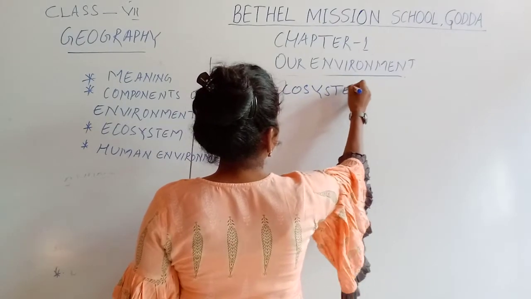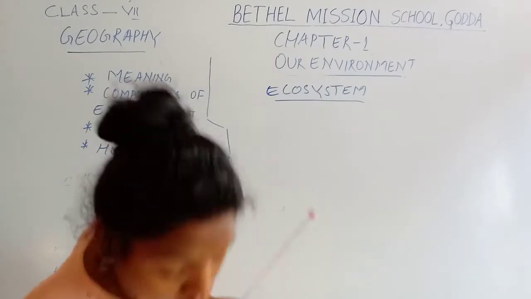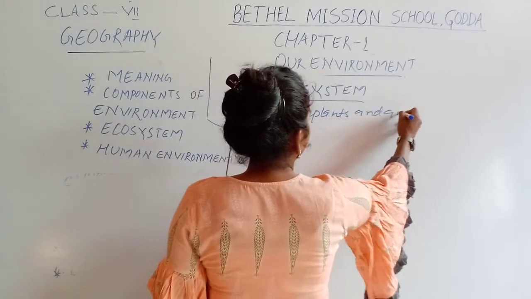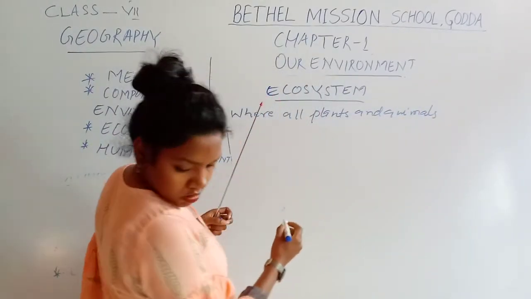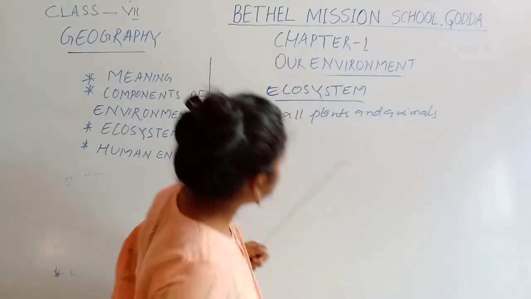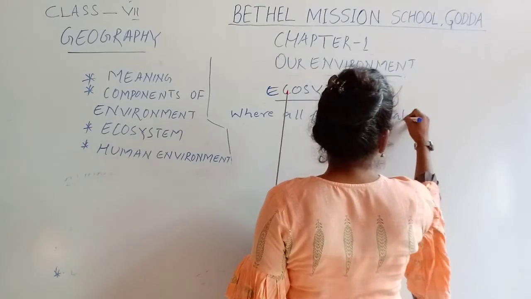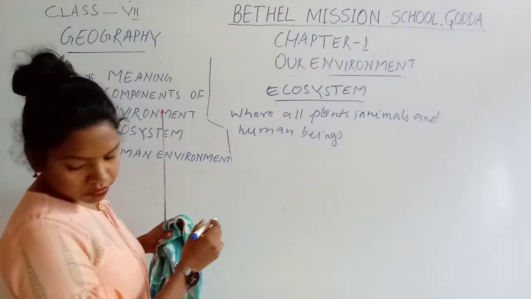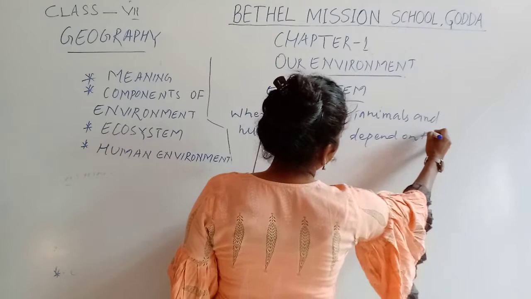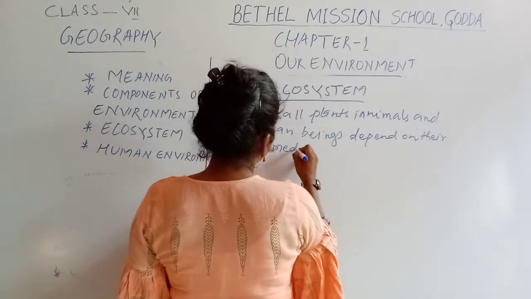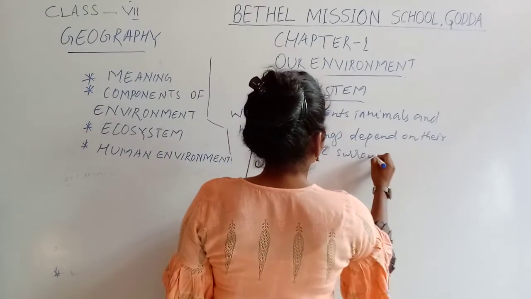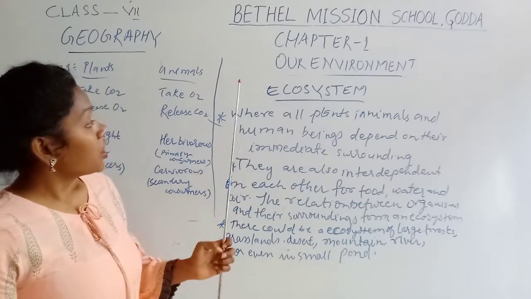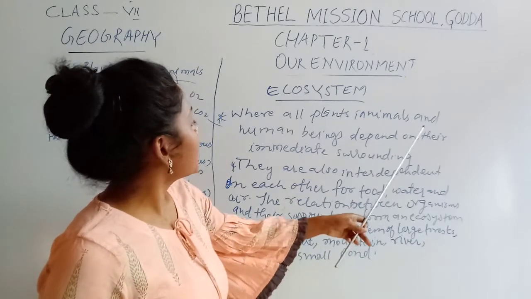Ecosystem. What is ecosystem? If we define it, the ecosystem is the place where all plants, animals and human beings depend on their immediate surroundings.